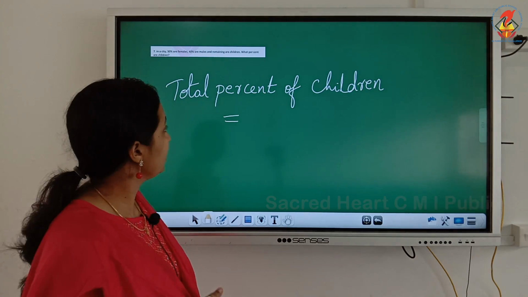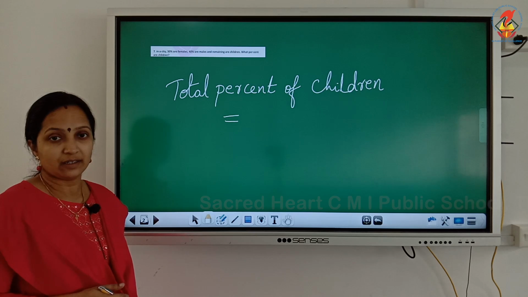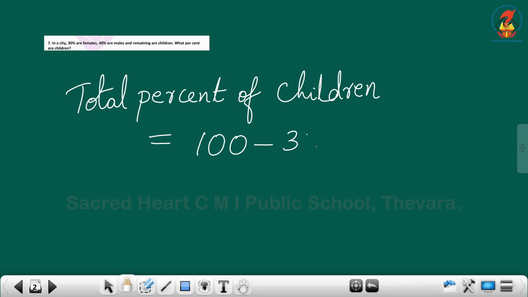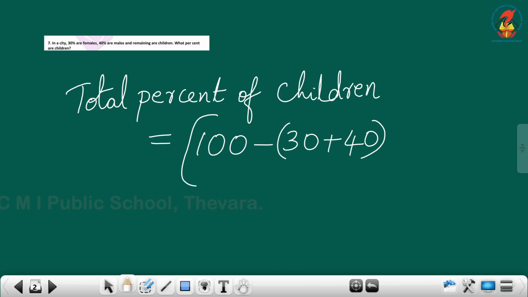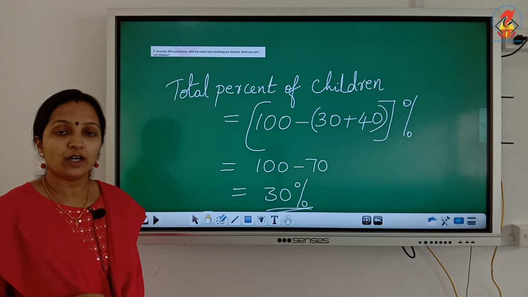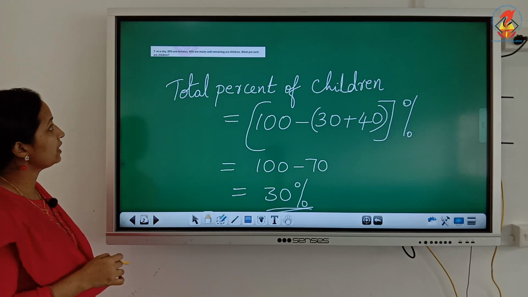So, how will we find the percentage of children here? 100 minus 30 plus 40, 30% females and 40% males. So, we have to find the percentage of children, that means 100 minus 70, that means 30. So, 30% are children. I hope the meaning of this question is clear.